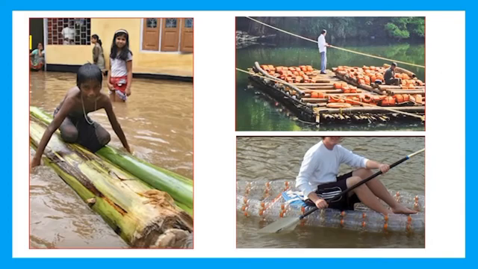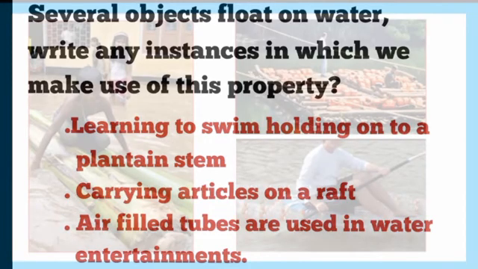Please watch this picture. Several objects float on water. Write any instances in which we make use of this property. First one, learning to swim holding on to a plantain stem. Carrying articles on a raft. Air-filled tubes are used in water entertainments.